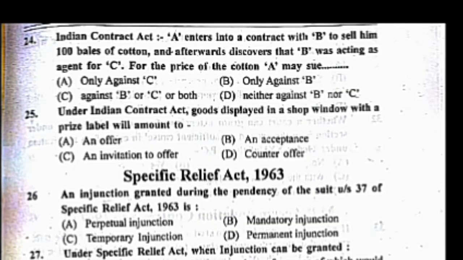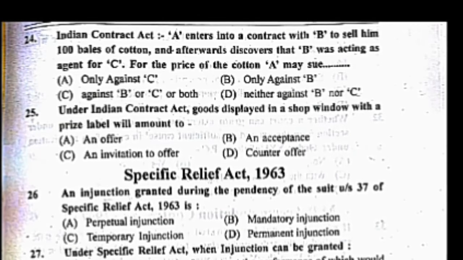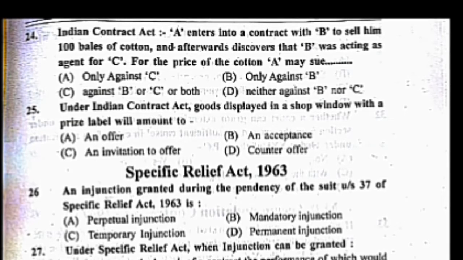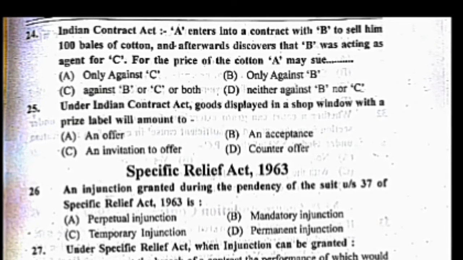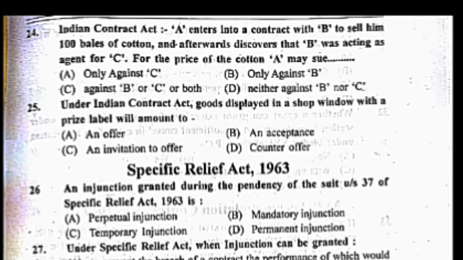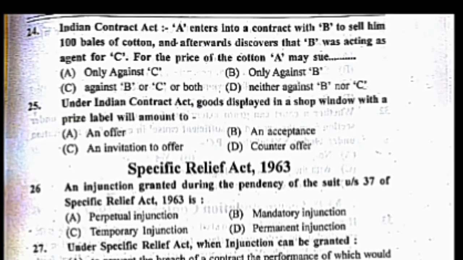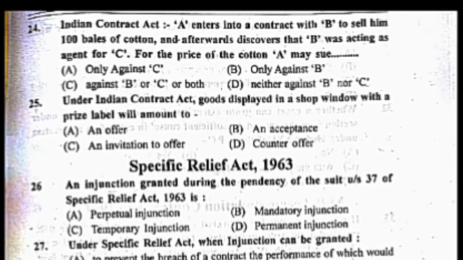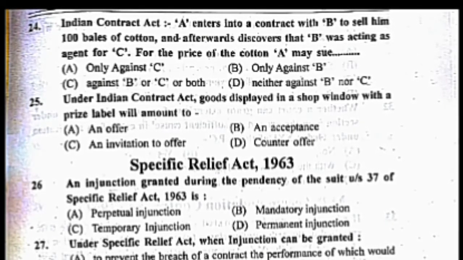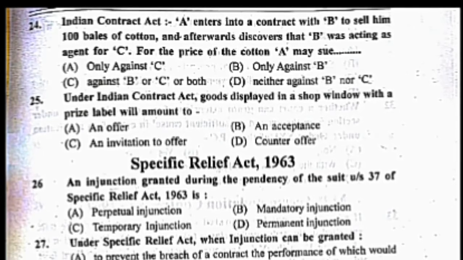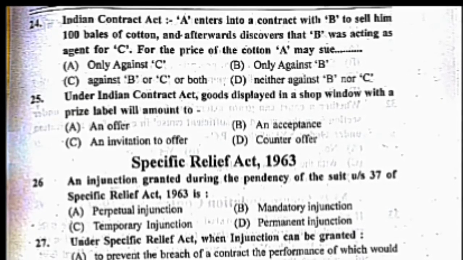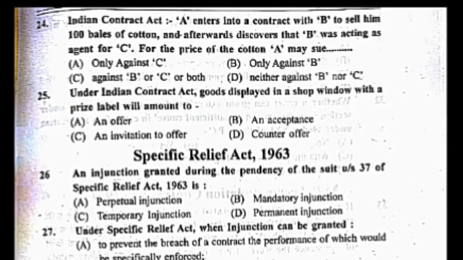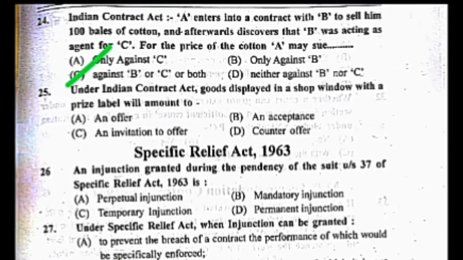Now question number 24. A enters into a contract with B to sell him 100 bales of cotton, and afterwards discovered that B was acting as agent for C for the price of cotton. A may sue. Your options are A. only against C, B. only against B, C. against B or C or both, D. neither against B nor against C. Friends, correct answer is C. against B or C or both.